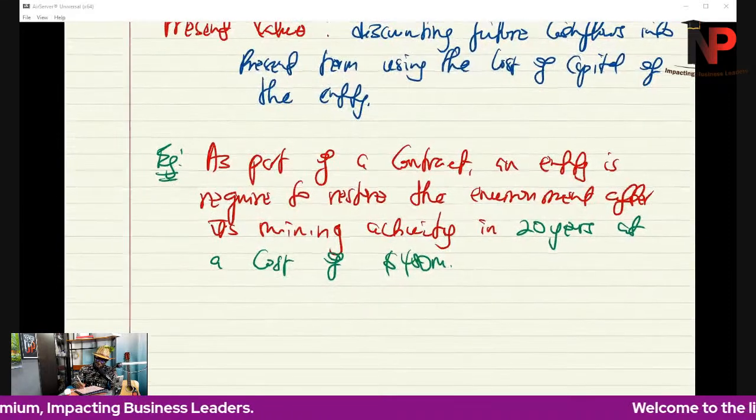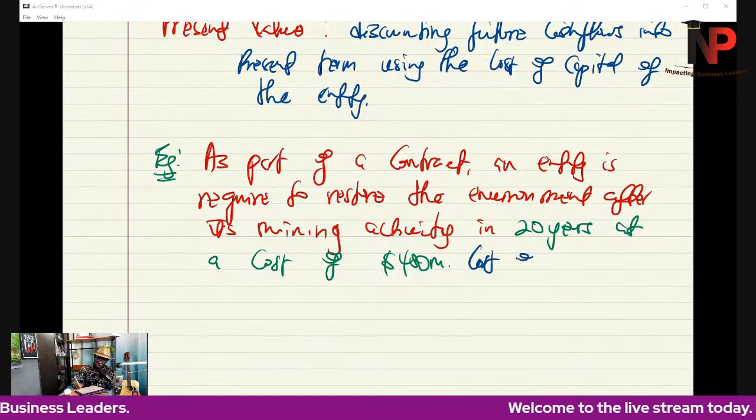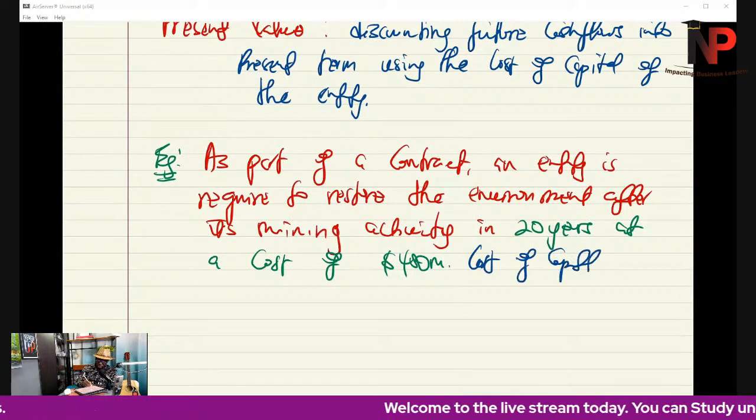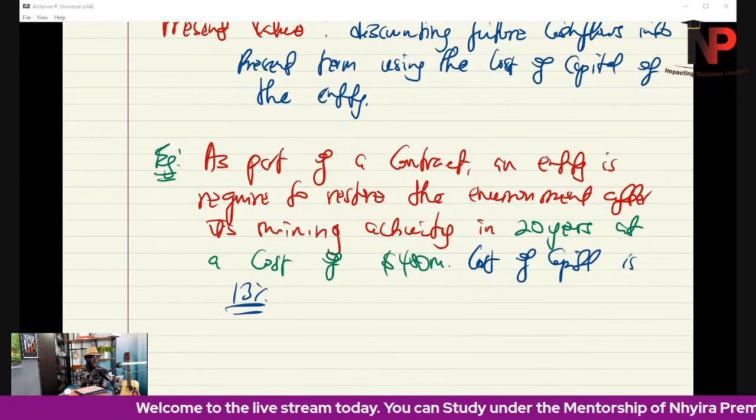The cost of capital is 13%. So let's say this is the scenario we have.